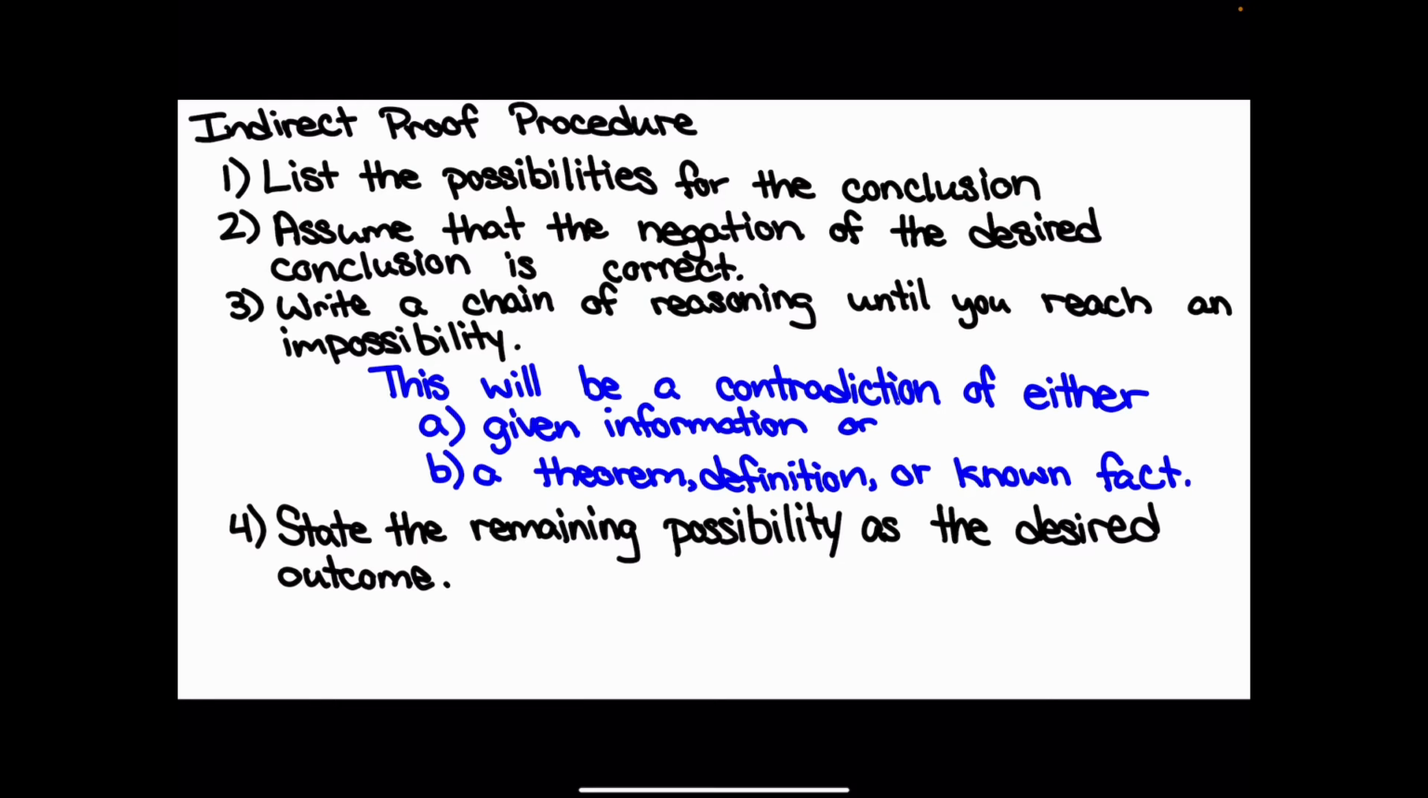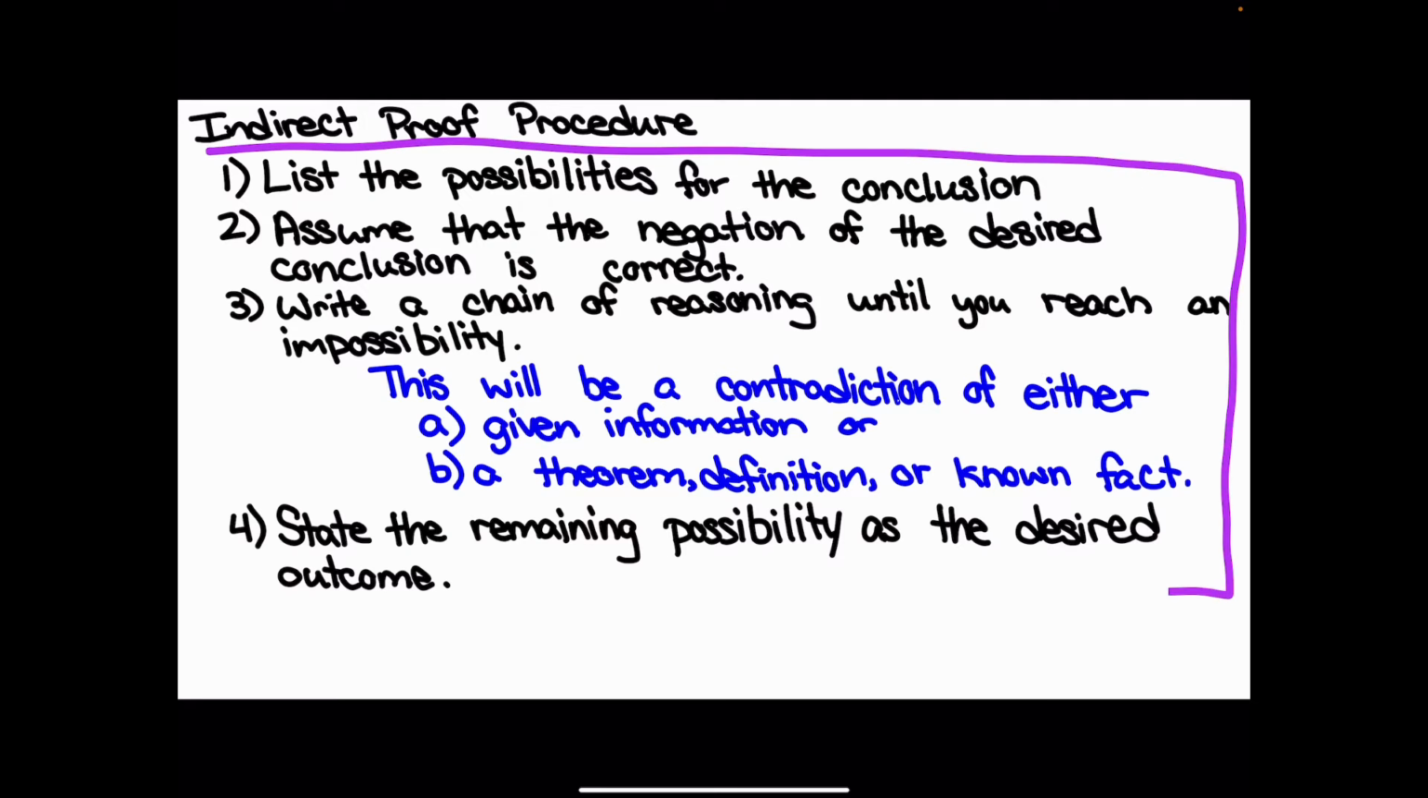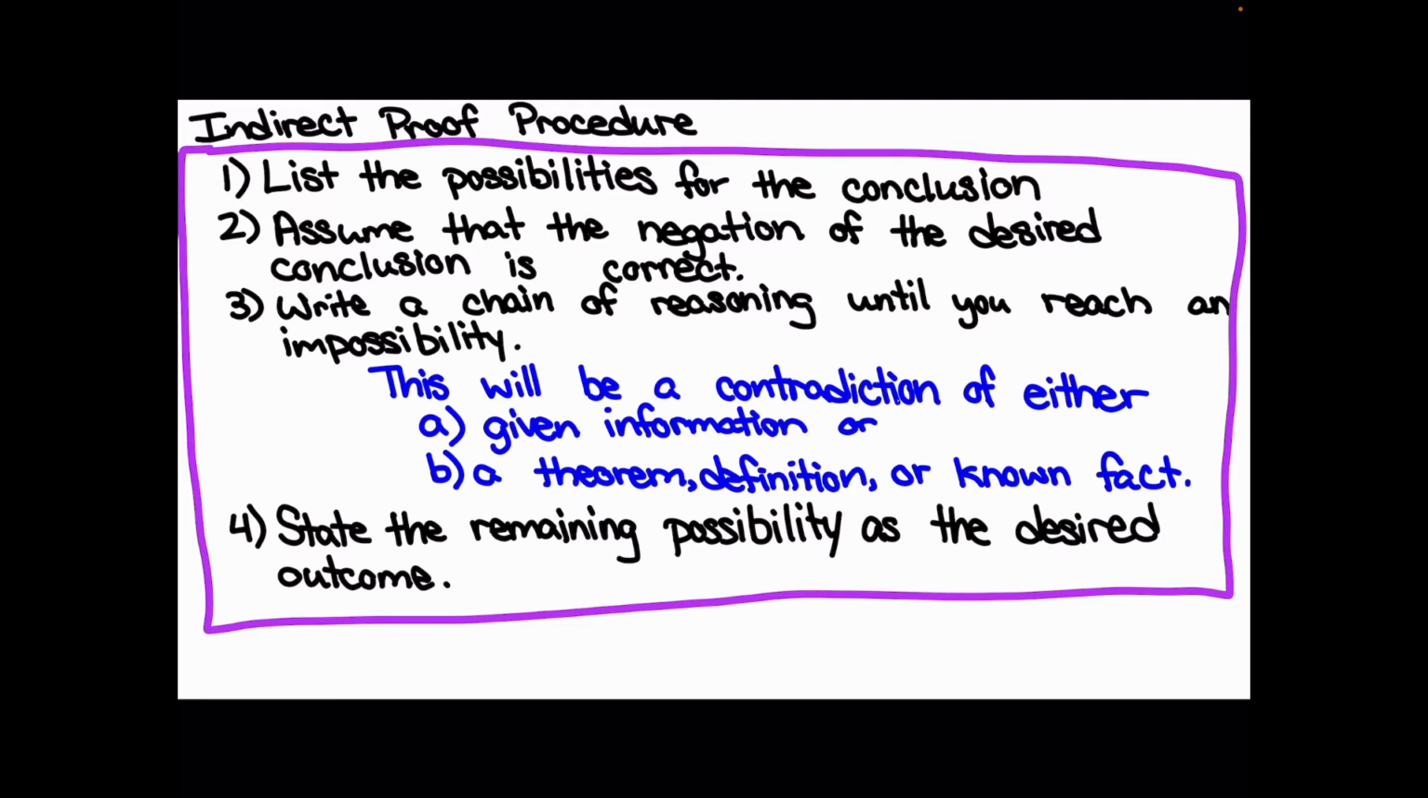So, here is our indirect proof procedure, and it's very important that we know all of these because we're going to be using them constantly. So the first step that we have is to list the possibilities for the conclusion. Either the conclusion is what we're trying to prove. So the conclusion can either be true or false. There's no other choices. So that's what we're going to start off with. We list either our conclusion is true or our conclusion is false.